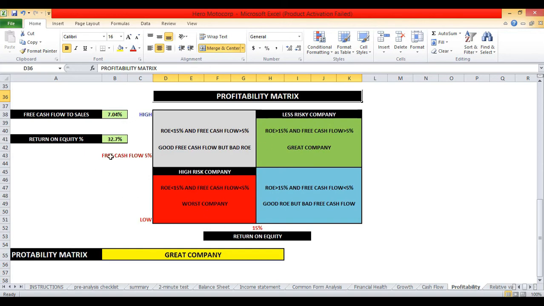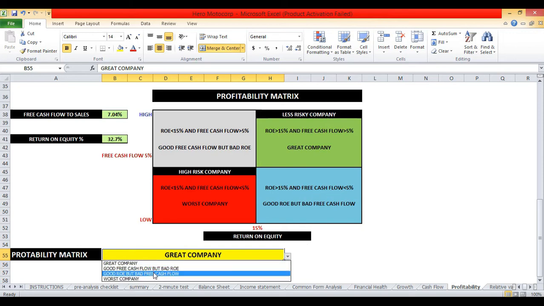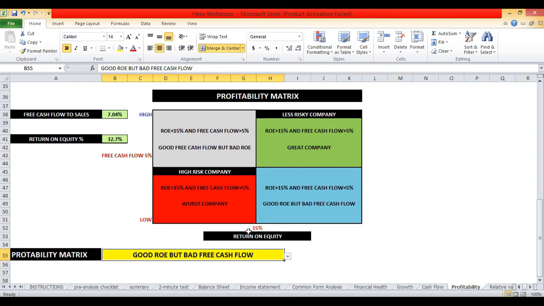Now this is the profitability matrix of Hero MotoCorp. Here you can see Hero MotoCorp's last 10 years free cash flow to sales is 7.04%, which is above our required criteria of 5%, and its ROE is 32.7%, which is above our criteria of 15%. So that is why you need to choose great companies. But if its ROE is greater than 15% but free cash flow is less than 5%, you can choose good ROE but bad free cash flow. In the case of Hero MotoCorp, it's a great company.